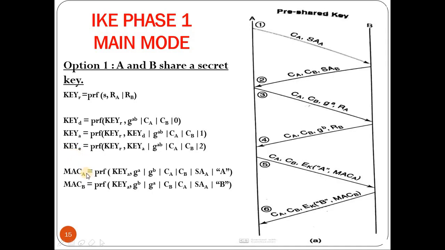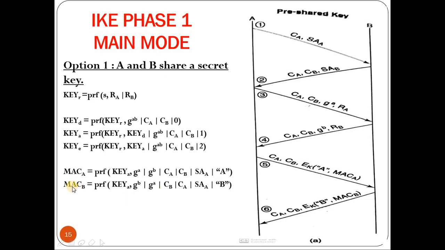So once this is done, now the user A will compute MAC A and the user B will compute MAC B. MAC A is computed as a pseudo-random function applied on key A, that is the authentication key, along with the second parameter, which is a concatenation of GA and GB, that is the Diffie-Hellman partial keys, then the cookie A, cookie B, and SA of A. Now SA of A is the cryptographic algorithm proposed by A, that is exchanged in the first message, and also the identity of A.